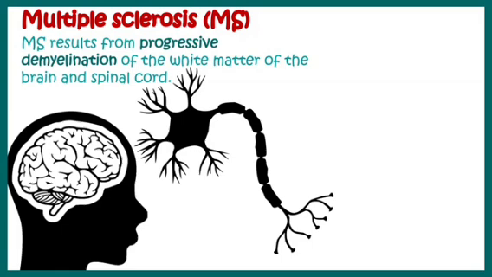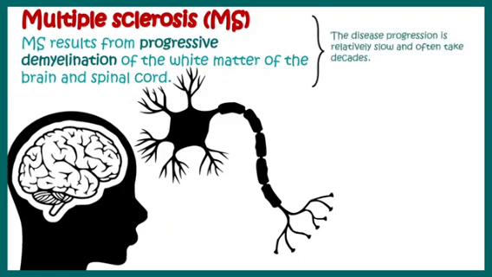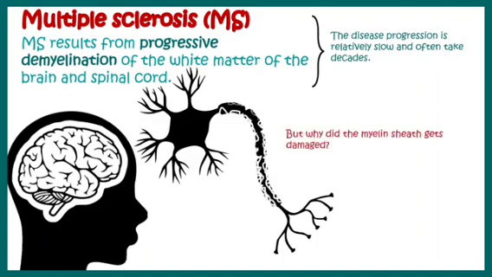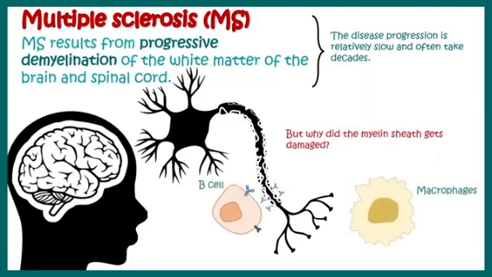So in this case, the white matter of the brain and spinal cord gets seriously affected. And the progression of this disease is really slow and often takes decades. The demyelination is triggered by immunological reactions. There are autoreactive cells which can actually affect the myelin sheath of the neurons, which works like an insulator.